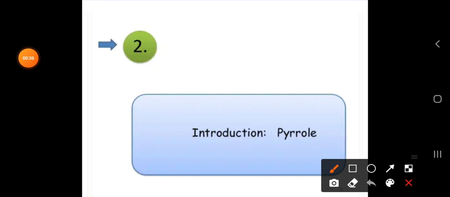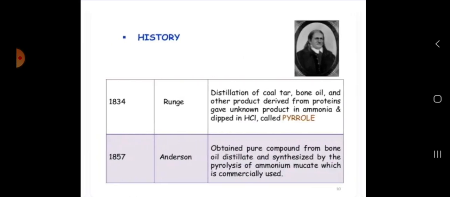Heterocyclic compounds are organic compounds which contain carbon atoms and heteroatoms like oxygen, nitrogen, and sulfur. We call them heterocyclic compounds. Today let us discuss the introduction of pyrrole. Let us see that introduction.